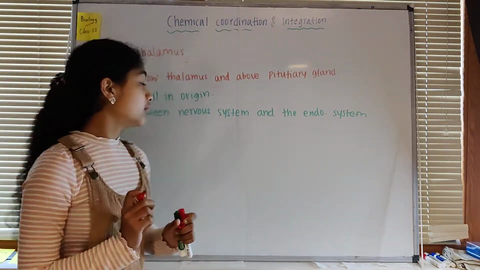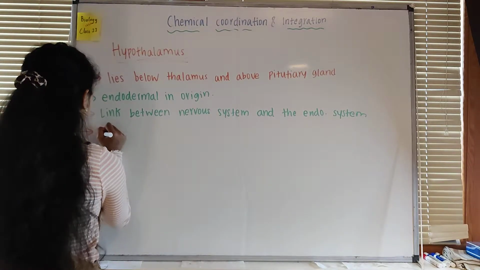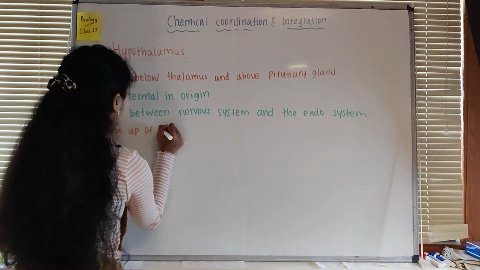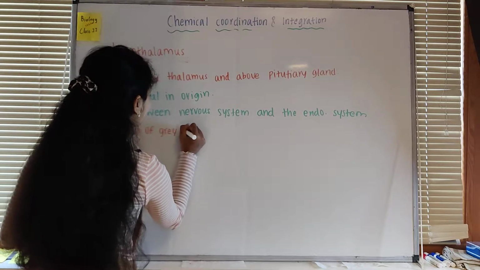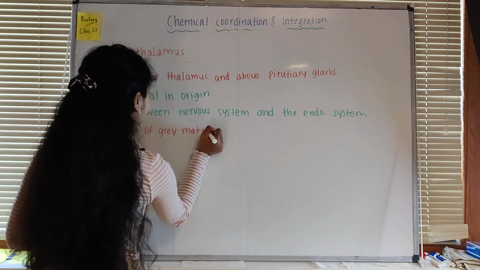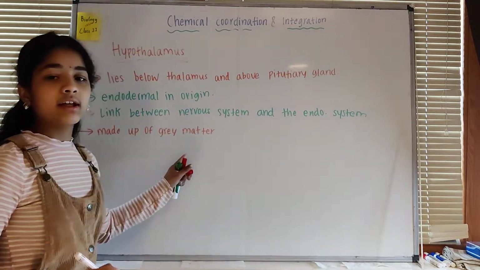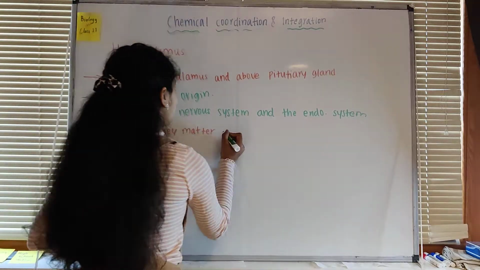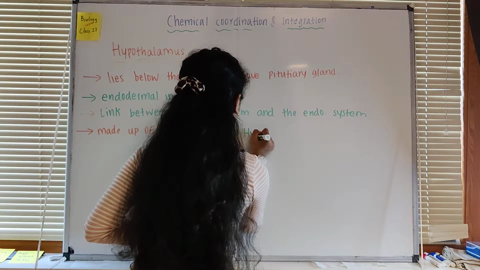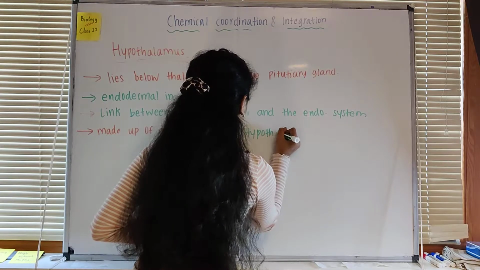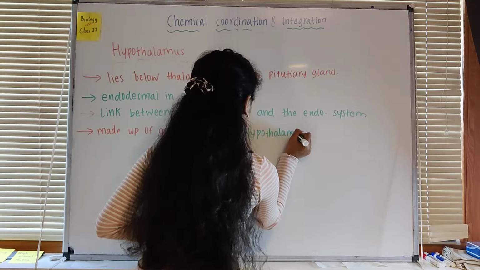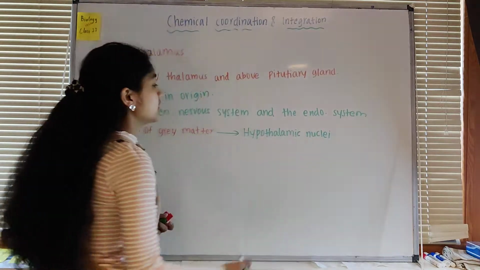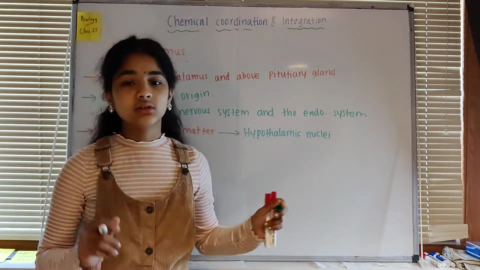The next thing, this hypothalamus is actually made up of gray matter. It is made up of some large masses of gray matter. So it appears gray, that's why it's called gray matter. And this gray matter is called the hypothalamic nuclei, or just nuclei.